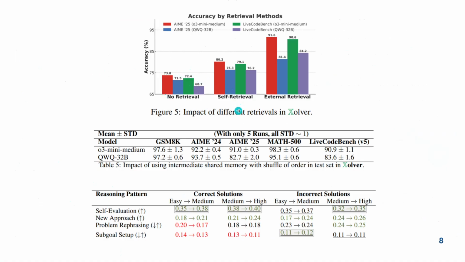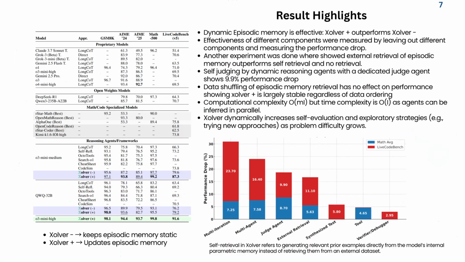And then they introduced self retrieval, where the LLM was prompted to gather similar problems and reasoning from its knowledge base, and then giving the problems from the internet with a RAG. We're asking the LLM to do self retrieval. It just generates things out of its memory. It generates similar problems out of its memory. So this is self retrieval and this is external retrieval. We can see external retrieval actually outperforms both no retrieval and self retrieval very well. So this shows the importance of RAG in this framework.